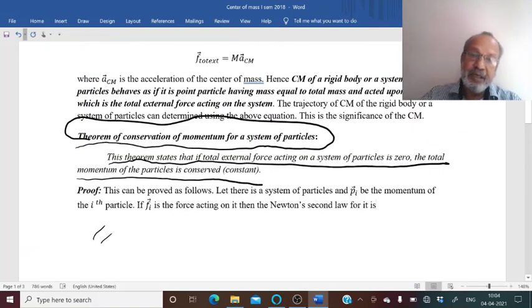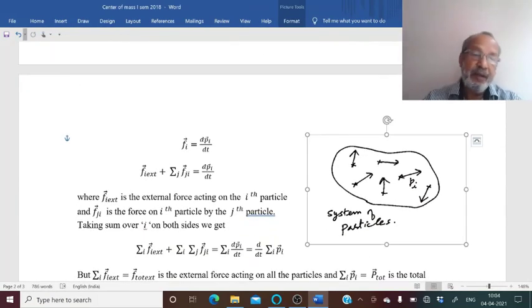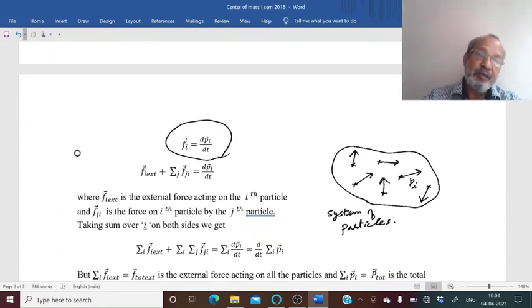For that, consider a system of particles, and suppose p_i is the momentum of the ith particle, F_i is the force acting on the ith particle. Now according to Newton's second law, force is equal to the rate of change of momentum, F_i is equal to dp_i by dt. As in the earlier case, we can split the force acting on the ith particle into two. One is the external force and the other is the force between particles, or internal force.